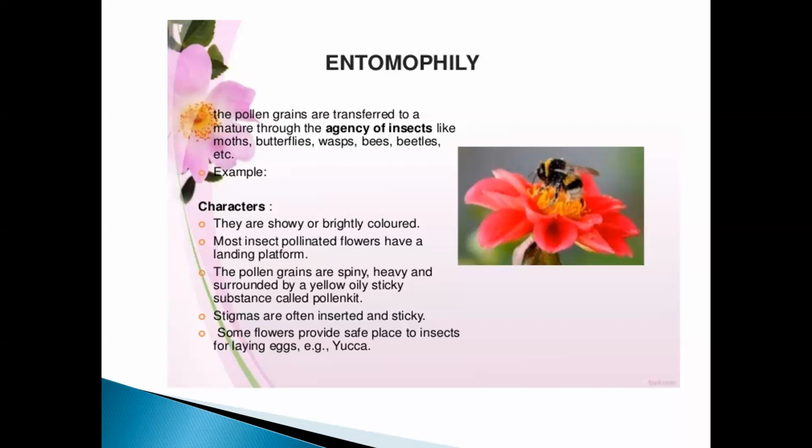Stigmas are often inserted and sticky. Some flowers provide a safe place for insects for laying eggs, so they can lay eggs inside easily and the eggs are incubated. So these are some of the characteristics of the insect pollinated flowers.